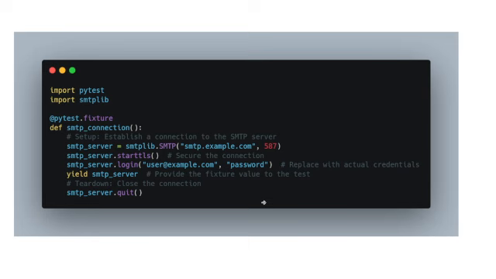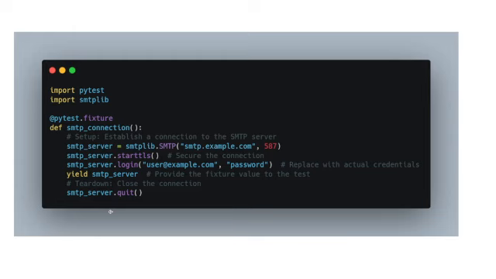Let's look at an example. Say we have a test and we want to run a test on an SMTP server. Now usually you would have to start the SMTP server with smtplib and then run your test, and after they are done, then we can quit that thing. So your usual code would look like a lot of for loops, while loops, and if conditions in here. With PyTest, we just define a PyTest fixture, which is nothing but a simple PyTest function which sets up this SMTP server and yields it, which will basically provide it to anyone that's going to use this SMTP server. Once they are done using it, this yield will return and it will go on and quit this.